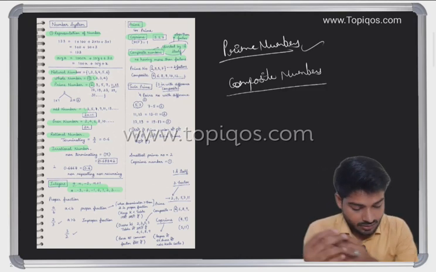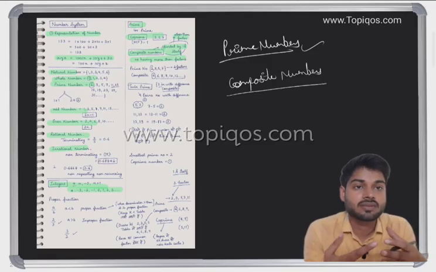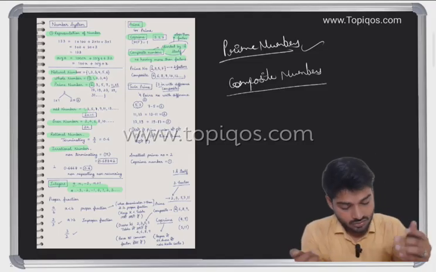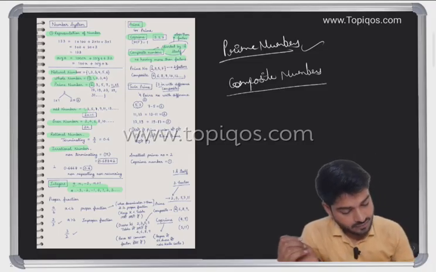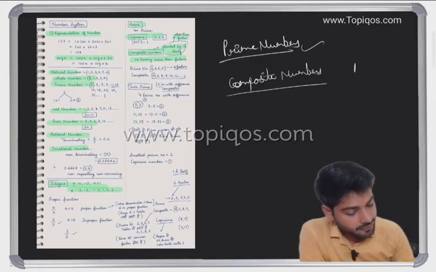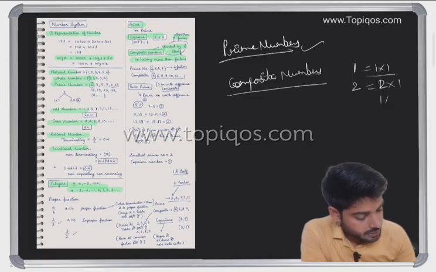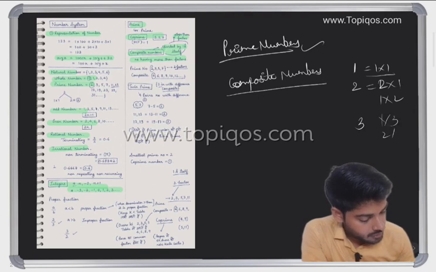Composite number is what? A composite number is a number which has more than two factors. So for example, factors mean what? If I'm saying one, the factor is 1 into 1, nothing extra. In case of two, we can write 2 into 1 or 1 into 2. In case of three, 1 into 3, or 3 into 1.